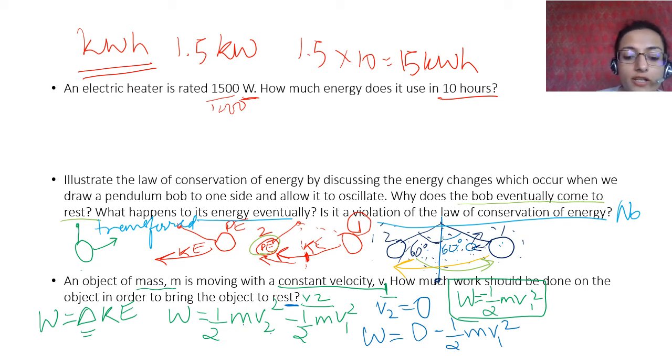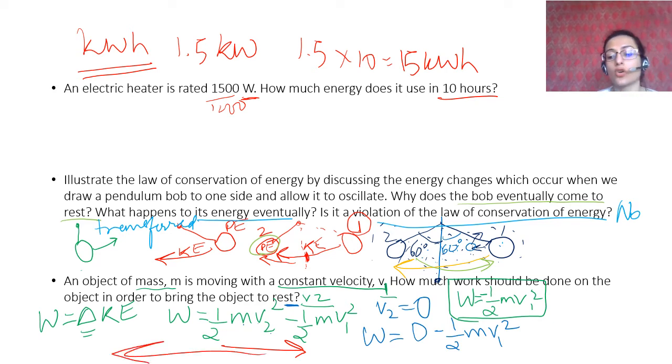For example, if the object is moving in this direction, you have to do work in this direction in order to bring it to rest. That is why it is negative. And what is the magnitude? The magnitude is half m v square, so it is minus half m v square. Therefore, you have to apply work equal to the kinetic energy in the opposite direction. Okay.